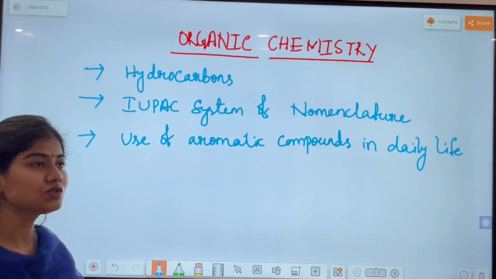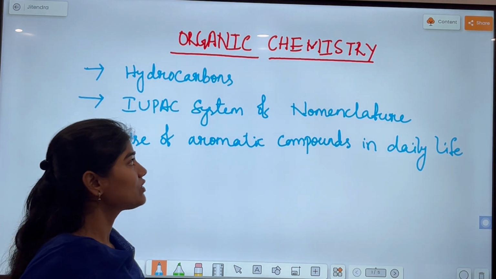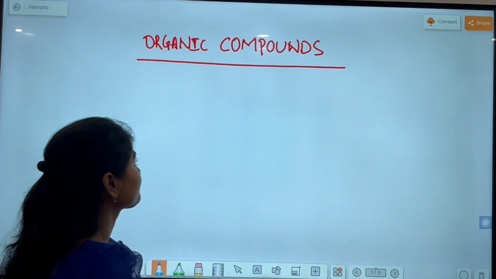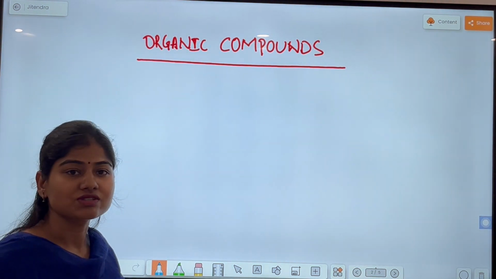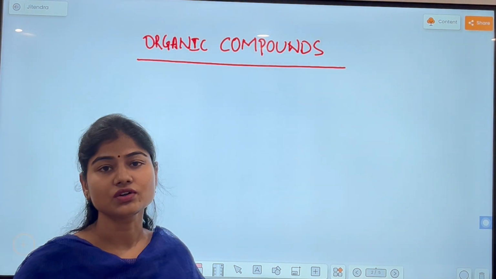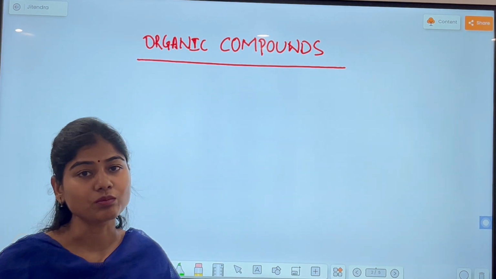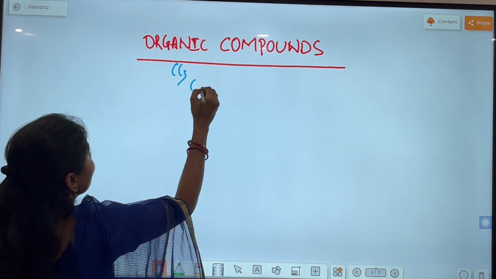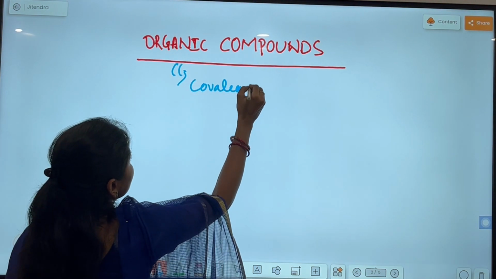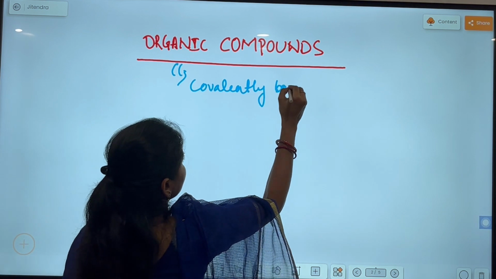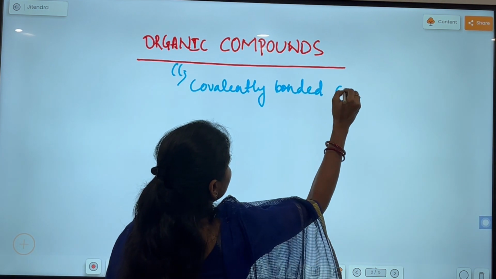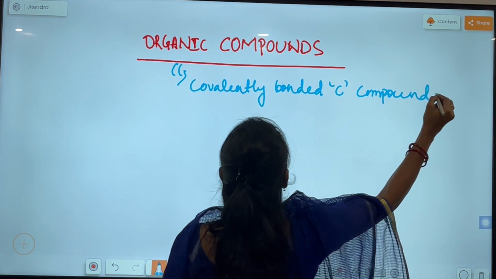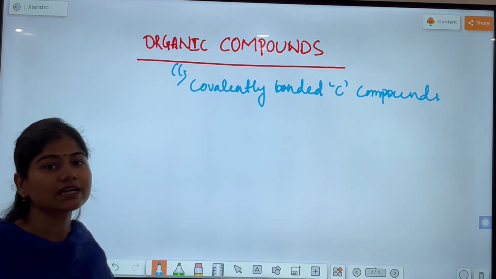So first we will come to the introduction part, that is, what organic chemistry is all about. Okay, so let's see. What is organic chemistry? Organic chemistry is a study of organic compounds, their structure and properties. So what are organic compounds? Organic compounds are covalently bonded carbon compounds.